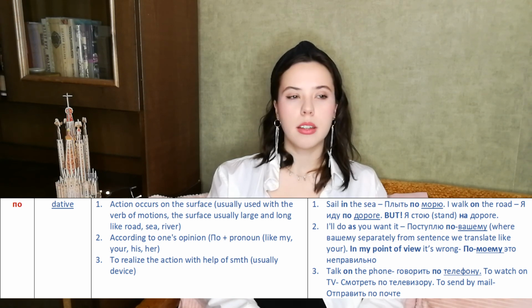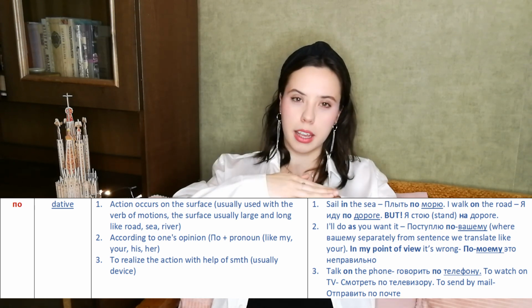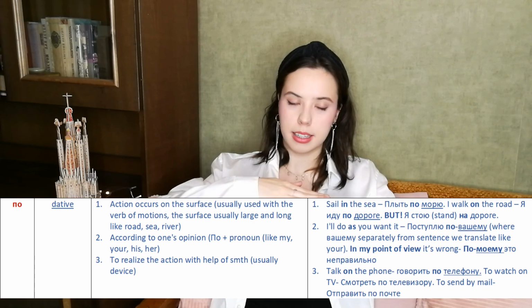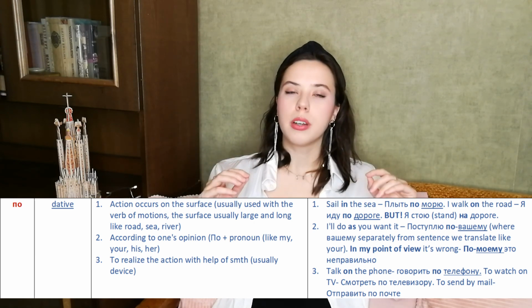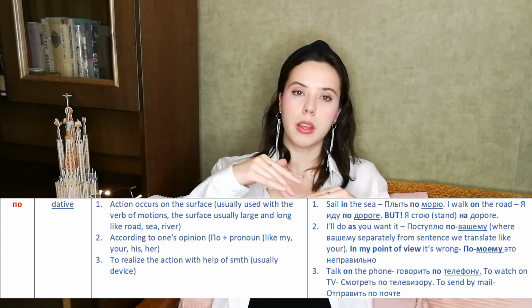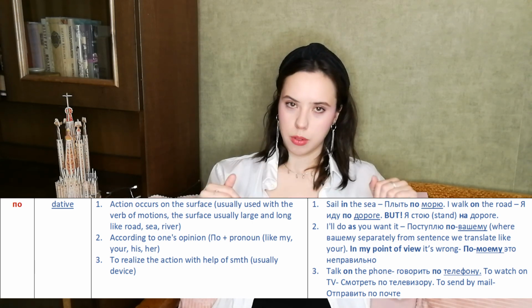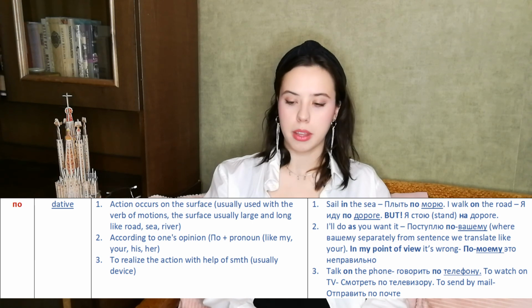The surface is usually large or long, like a road, sea, river, and so on. So it will be kind of close to the preposition on, the action happens on the surface. But still it's not, because here it's important that we move in this situation, so we are always moving on the surface, and in these cases we use the preposition по in Russian.